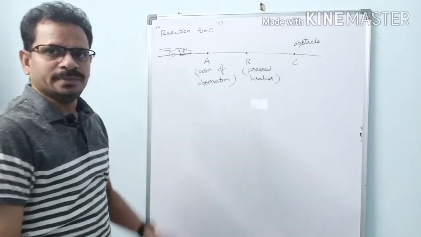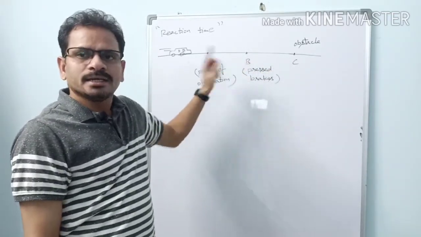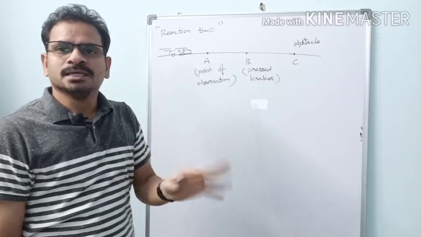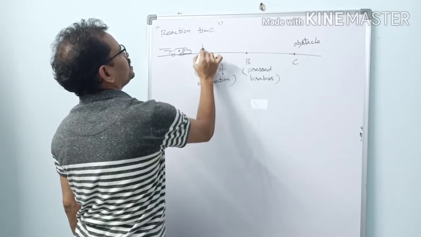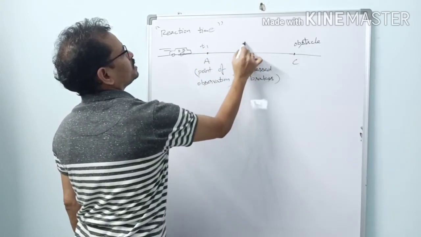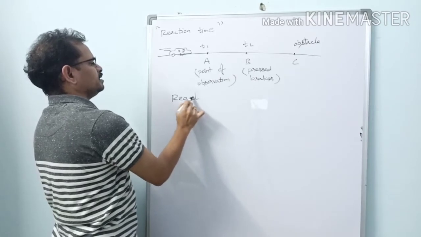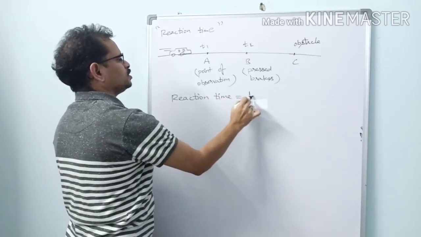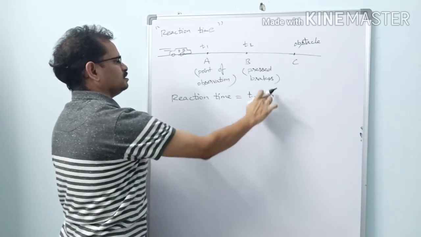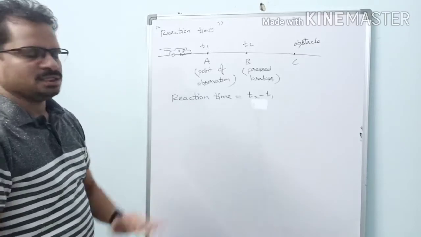So at B he pressed the brakes. At A he observed the obstacle. At B only he could press the brakes. Suppose the time here is T1 and here the time is T2, therefore what is the reaction time here? Reaction time is T2 minus T1.